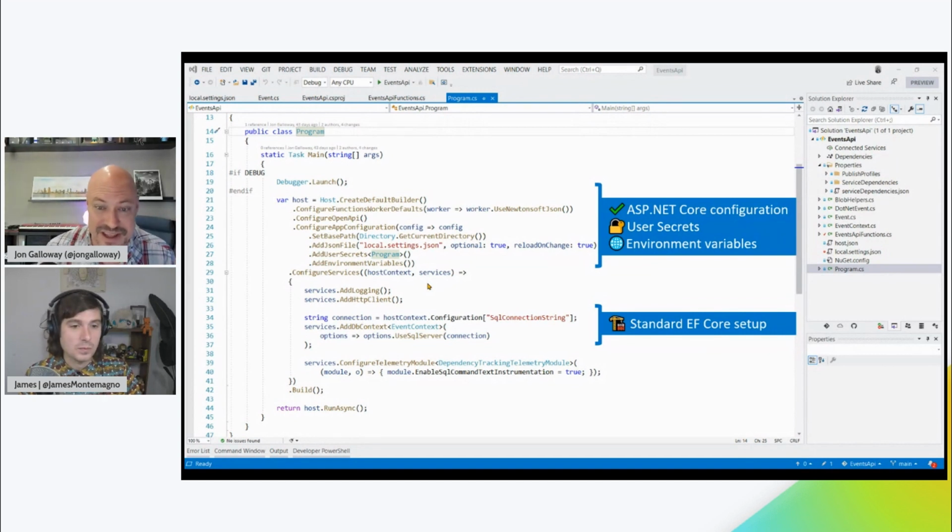Hands up if you've ever done that. And then also, when I put that up in production, those user secrets are overwritten by environment variables in Azure. And then hooking up Entity Framework is super easy. It's like the 2 lines of code that I've written a million times, and I just do that again.